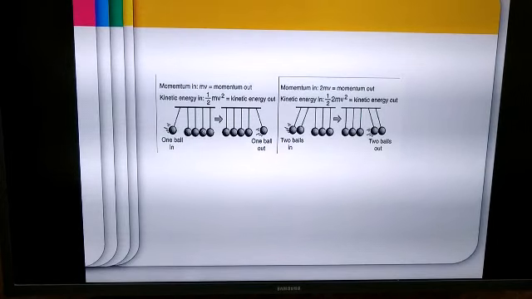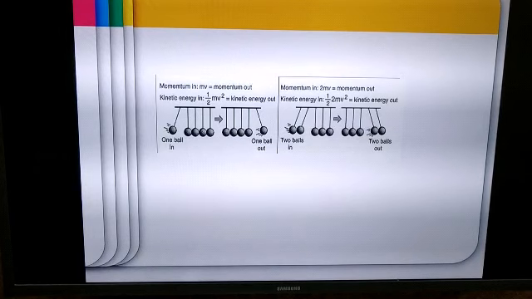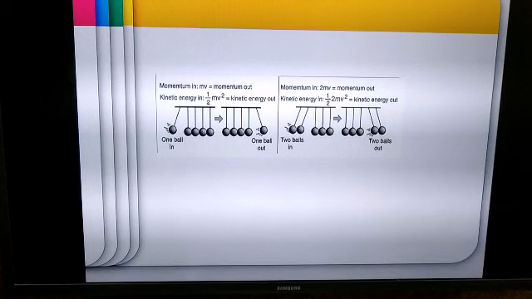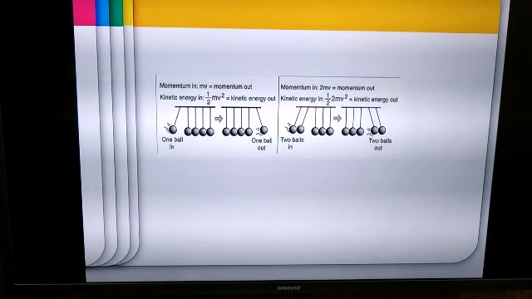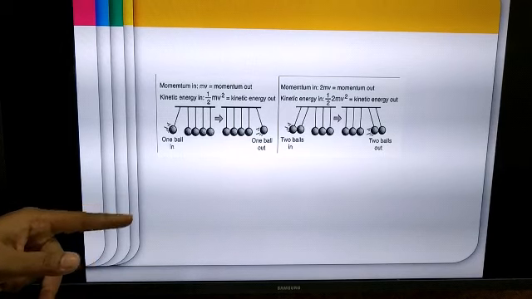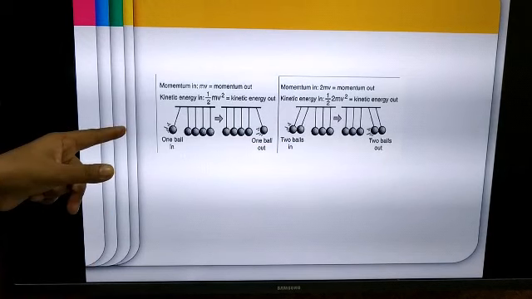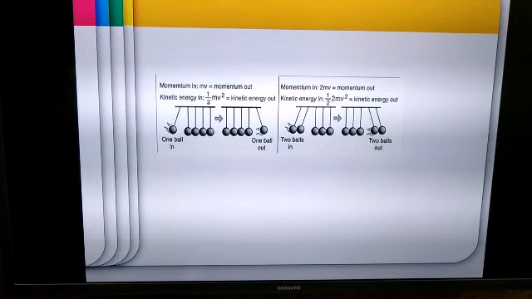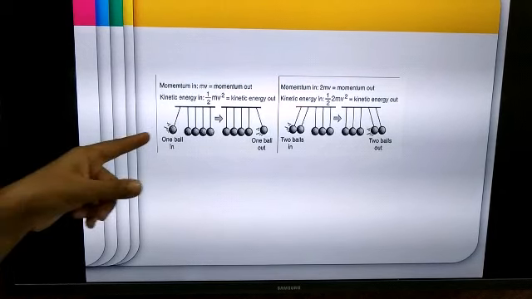Now take a look at this example. These are the balls which are hung from some stand. So it's working just like a pendulum. So these are the balls which are suspended from a stand with the help of a string. Now you just take a look at the first image here on the left hand side. Now here you can see that one ball is pulled towards the left hand side and the ball is left so that it strikes the other four stationary balls.